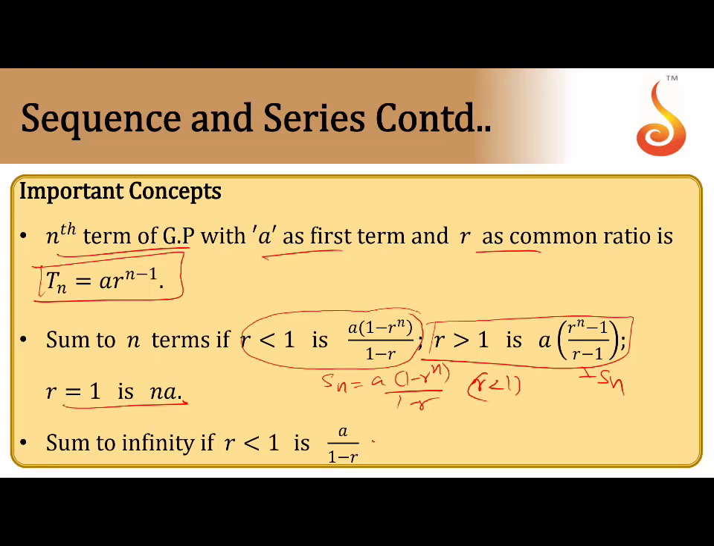Sum to infinity, this is the S infinity formula. Sum of infinite terms of GP is A by 1 minus R. Here the condition is modulus R less than 1. This is a condition for it, so R is always between minus 1 and plus 1. So clear now? What is Sn and S infinity for the sum of n terms? Same like the sum of n terms of AP, here also the sum of n terms of GP.